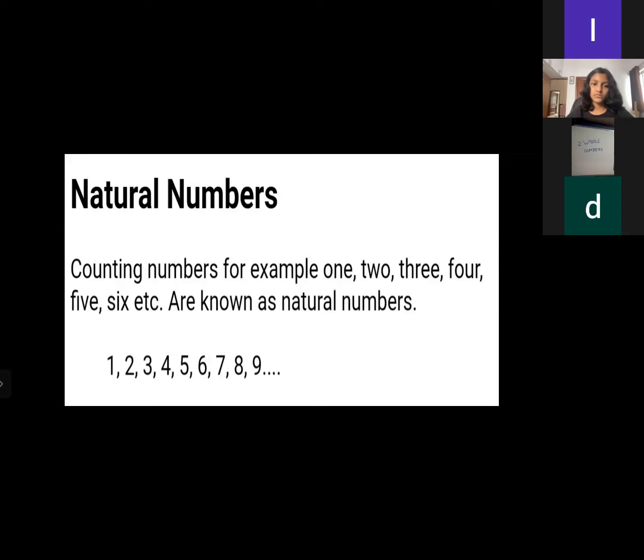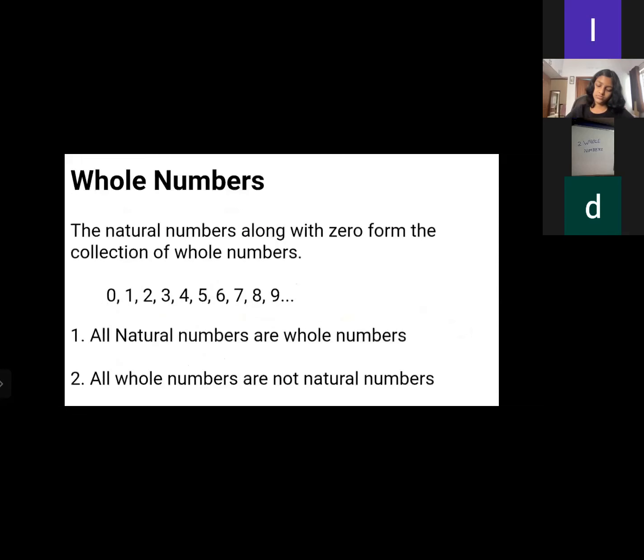So here we can see, first, the concept is all about natural numbers. Counting numbers, for example 1, 2, 3, 4, 5, 6, and so on, are known as the natural numbers that start from one and go on endlessly. Whole numbers start from zero. The natural numbers along with zero form the collection of whole numbers, which start from zero. All natural numbers are whole numbers.